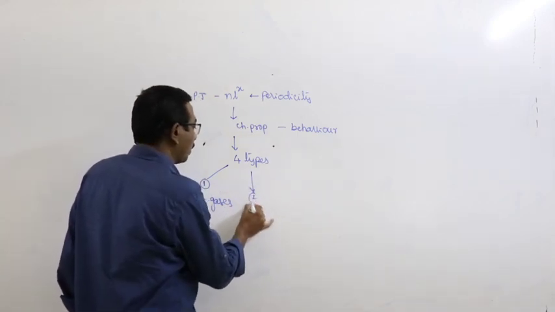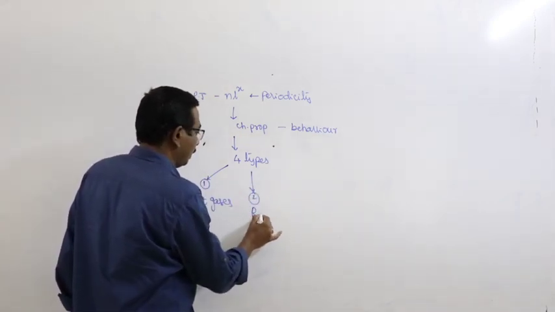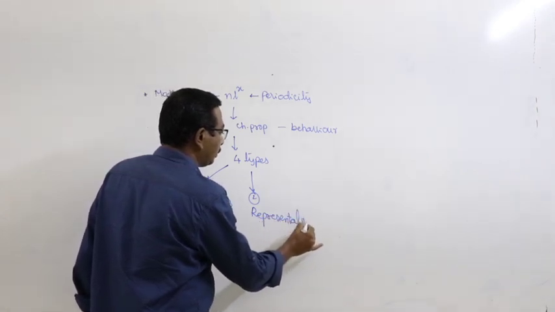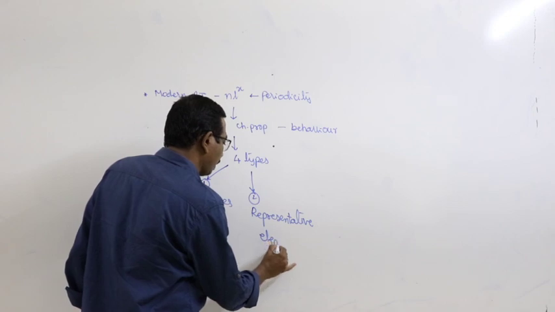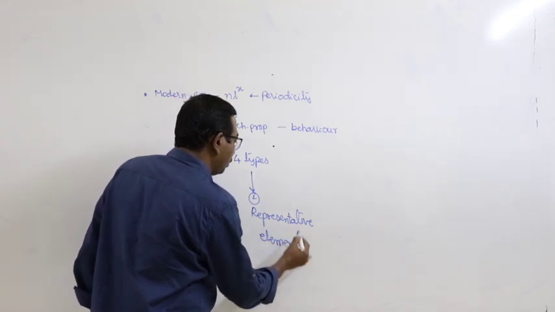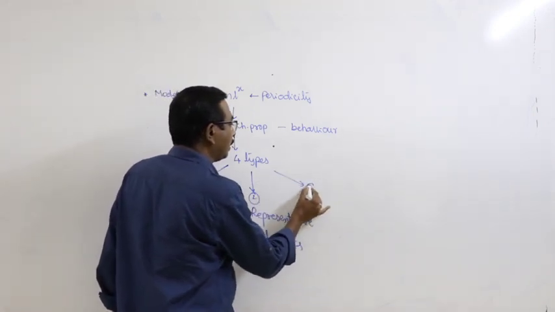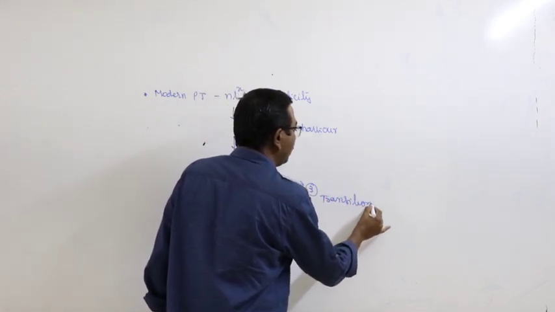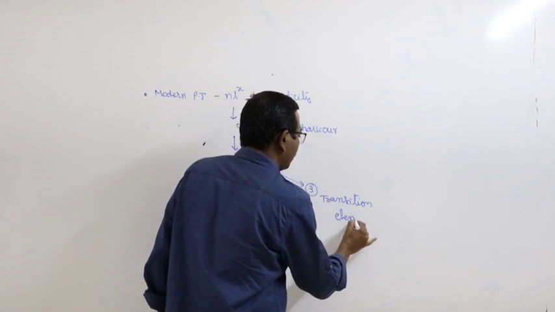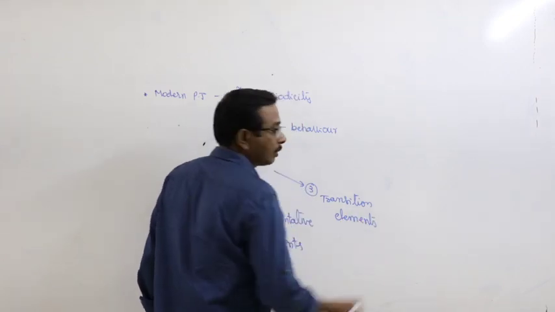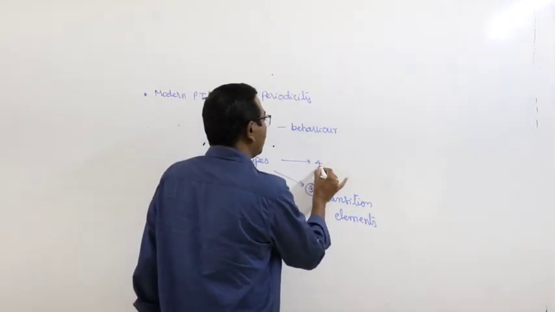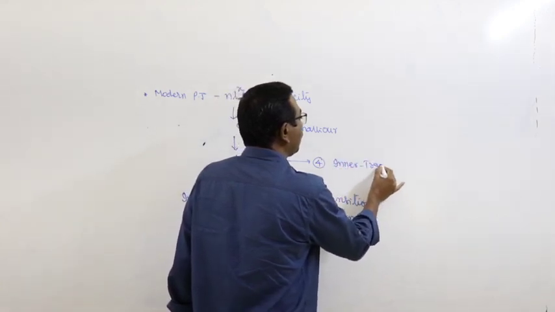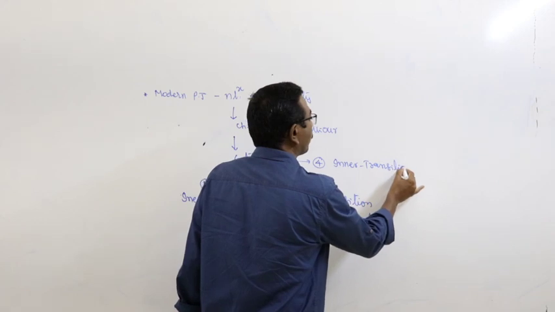Second one, representative elements. Third one, transition elements. And the fourth one, inner transition elements.